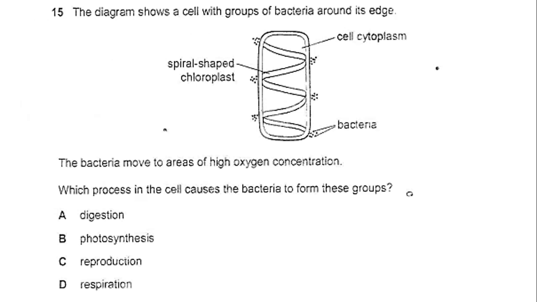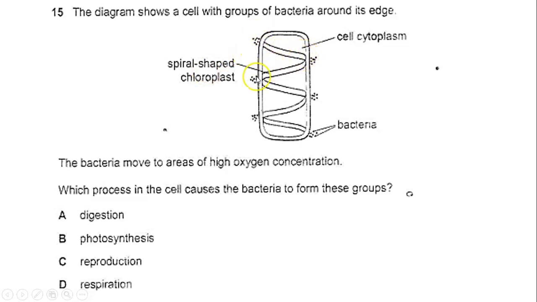The diagram shows a cell. So I have a big cell here in the middle with a group of bacteria around its edges. So I have bacterial groups around the edges of my cell, as you can see here. Okay, bacteria move to areas of high concentration. This is a piece of information: that this bacteria will move specifically to the areas with high oxygen concentration. Which process in the cell causes the bacteria to form these groups? So look here, the bacteria that is seeking oxygen is concentrated in these areas specifically.